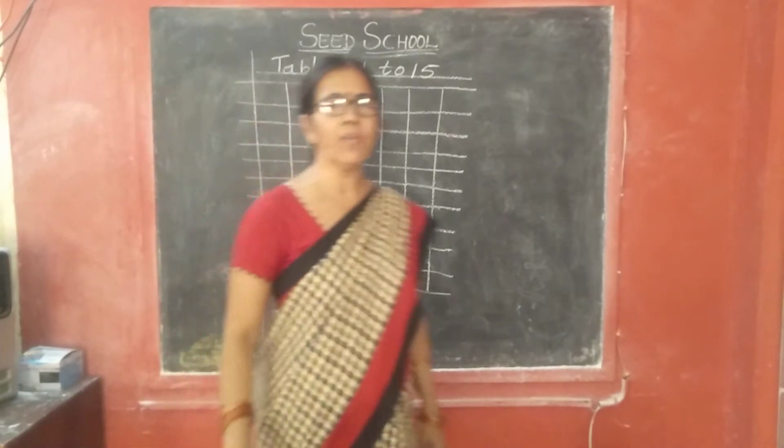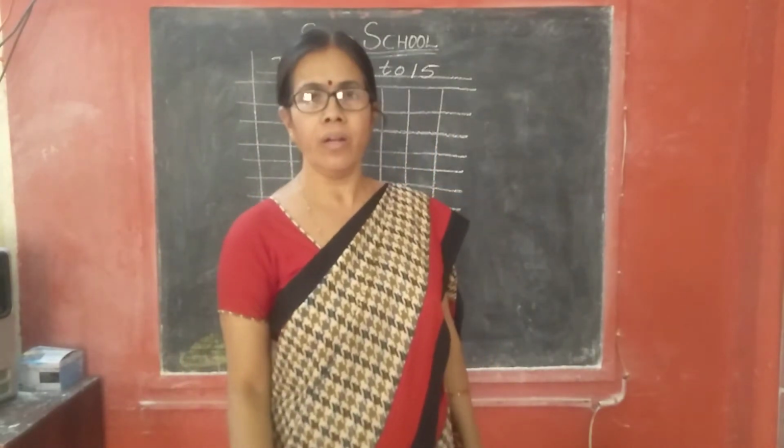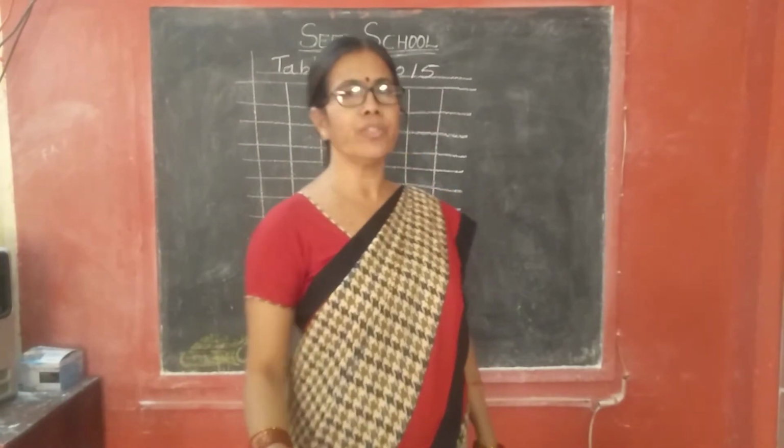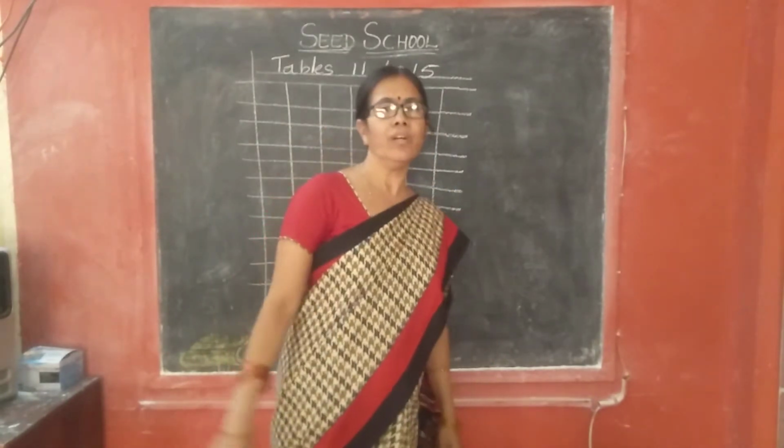Come on. Now I am writing the 11 table on the board. Everyone should write in neat handwriting. Okay?